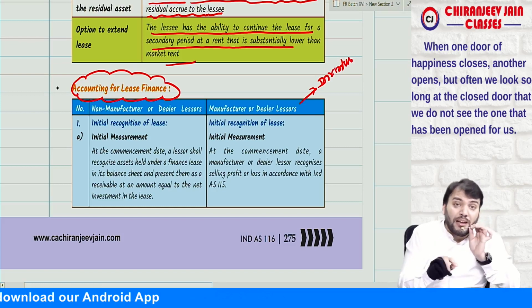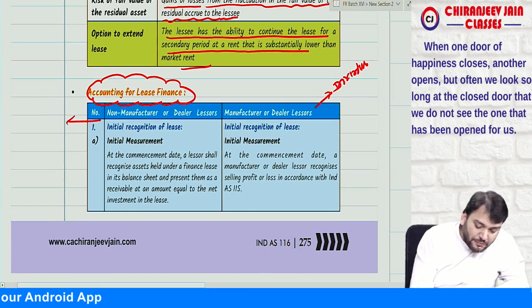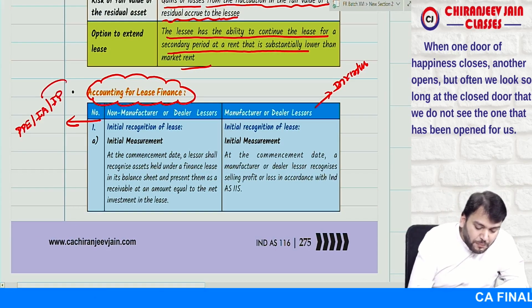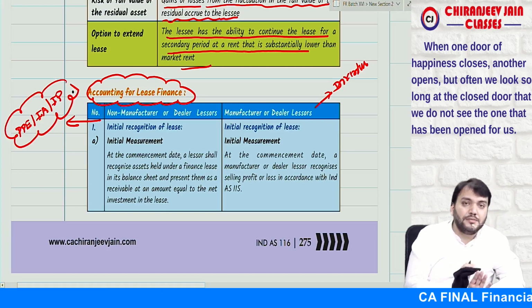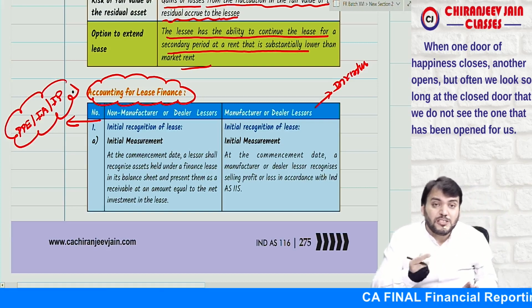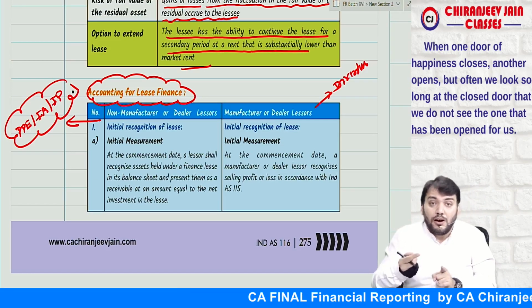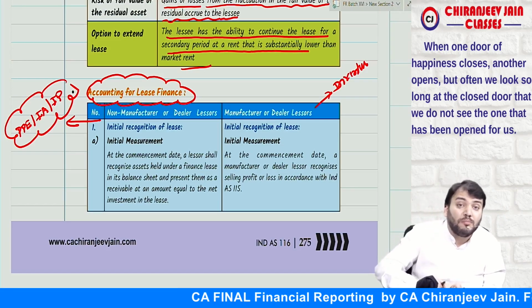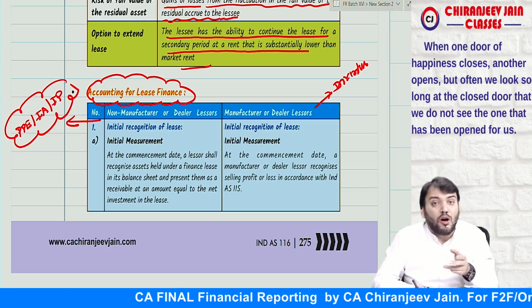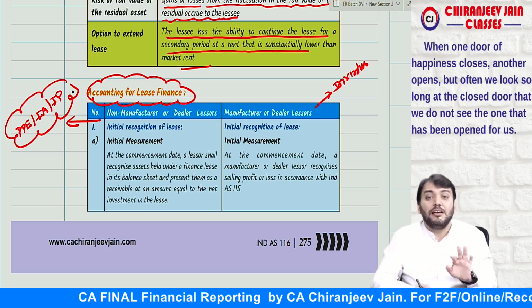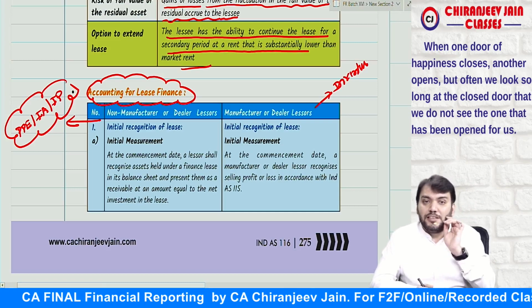If they are a non-manufacturer or dealer, the asset will be either property, plant and equipment, or intangible asset, or investment property. Are you able to understand what I'm saying? Correct. So you first need to find out whether the lessor is acting like a manufacturer or dealer, or is treated as a non-manufacturer or dealer. If they are a non-manufacturer or dealer, what needs to be done? If they are a manufacturer or dealer, what needs to be done?